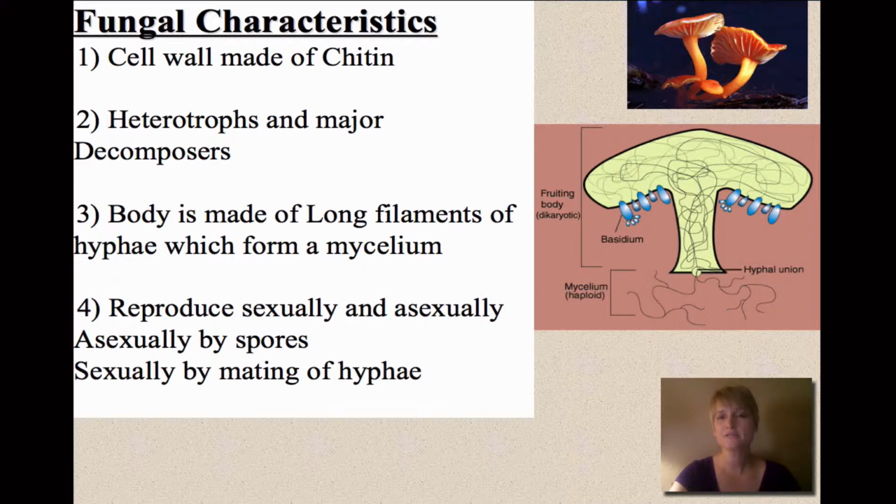Their body is made of long filaments of hyphae, and these form a mycelium. So if you look here, these thread-like structures are the hyphae, and then all of them together form the mycelium. And then fungi can reproduce sexually and asexually. If it's asexual reproduction, it reproduces by spores, and if it's sexual, then the hyphae join together and mate that way.